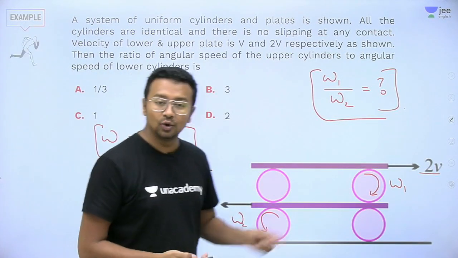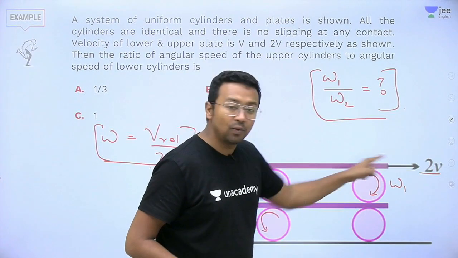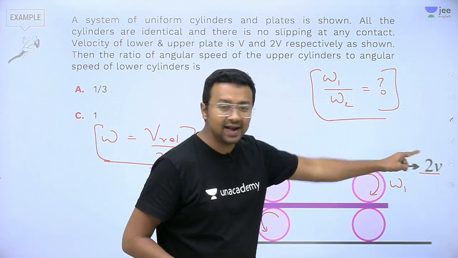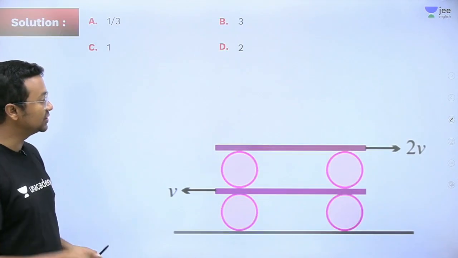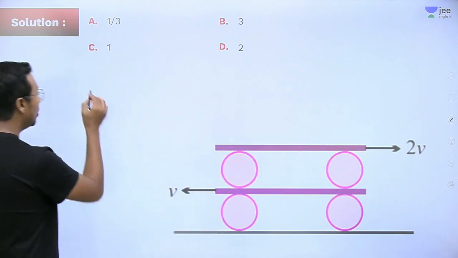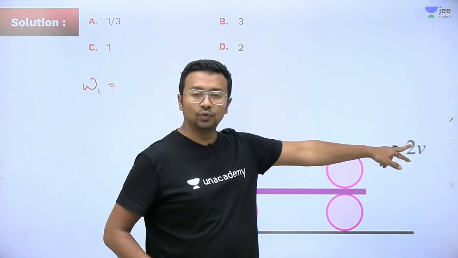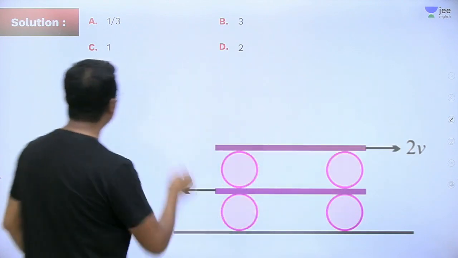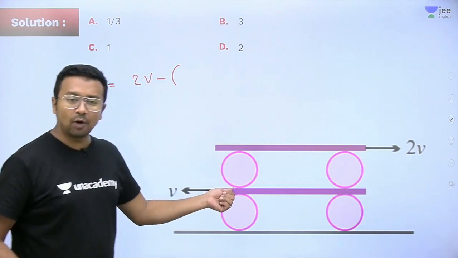So let's see this now. What is it for the top one? This is going with 2v. So we will calculate it. Let's take some fresh page here. So here we'll calculate your omega 1. Omega 1 will be equal to 2v minus, what is the bottommost point?